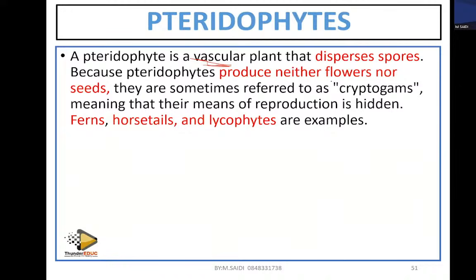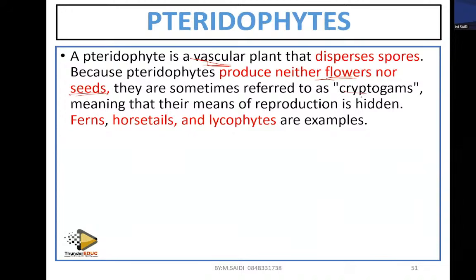Pteridophytes produce neither flowers nor seeds. They don't have flowers, and they don't have seeds. Therefore, they don't have flowers. They are saying they produce neither flowers nor seeds. It means that they don't produce flowers and they don't produce seeds.